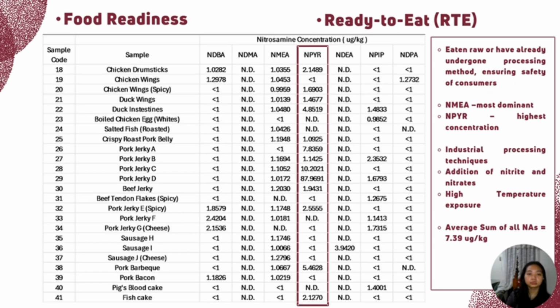Now we have the RTE, or ready-to-eat samples. These are foods that you can eat right after you bought it. In the samples obtained, samples 18 to 41 are cooked products from local markets, which are classified as RTE. Same as NRTE, NMEA was found the most common, yet it was NPYR that showed the greatest concentration. Moreover, the average sum of all NAs for RTE was found to be 7.39, which was substantially higher than NRTE. This is likely due to the industrial processing techniques, addition of nitrites and nitrates, combined with high temperature exposure during the processing.